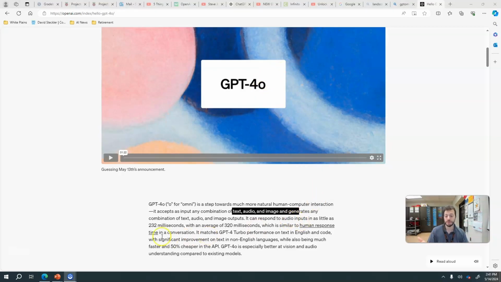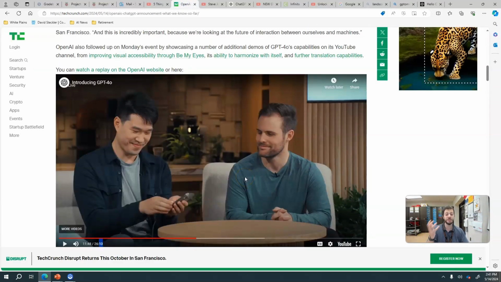Now that they've been able to reduce the response time to an average of 320 milliseconds, that is basically what humans are able to converse at. So when you take a look at this little demo and just listen to how incredible it is, it's able to synthesize speech that can then be modified in almost real time. Pay attention to the fact that ChatGPT is interruptible, that it is responsive, and that it will continue to re-update what it's trying to do in its speech in real time.